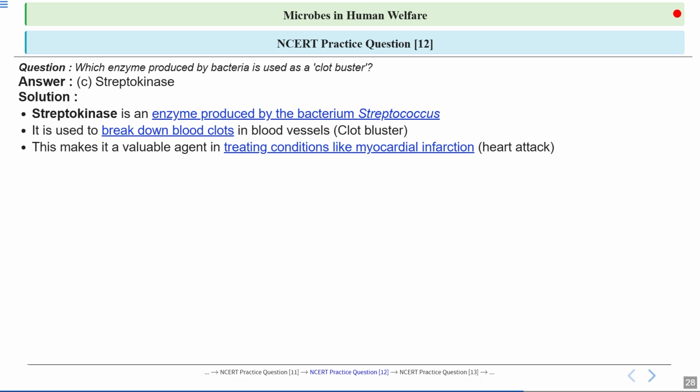By dissolving the clot quickly, it helps save heart muscles and can be life-saving. So this is very important, streptokinase. You can see microorganisms are being used in human welfare, in the medicine area also.